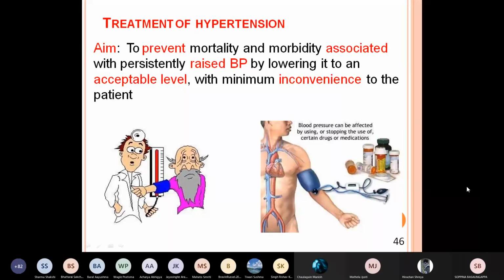To prevent mortality and morbidity associated with persistently raised blood pressure, by lowering it to an acceptable level with minimum inconvenience to the patient. So our aim is to lower the blood pressure to the acceptable level with minimum inconvenience. The broader objective is to prevent the mortality and morbidity associated with persistent hypertension. That is the aim of our treatment.